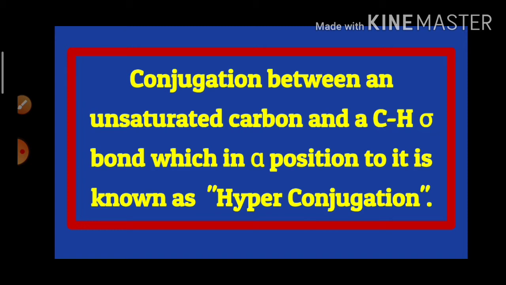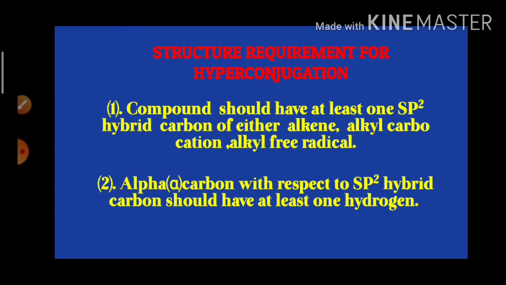So the compound or the species has to possess at least one unsaturated carbon, and it should possess a CH sigma bond in the alpha position to that unsaturated carbon. These two are the structural requirements for hyperconjugation.